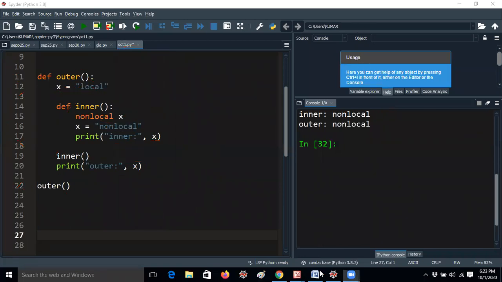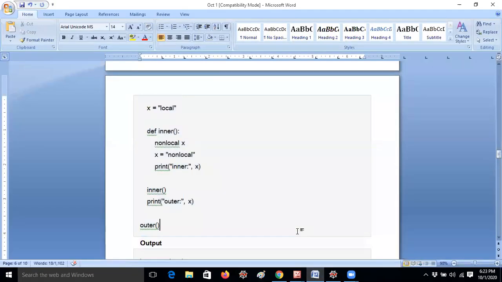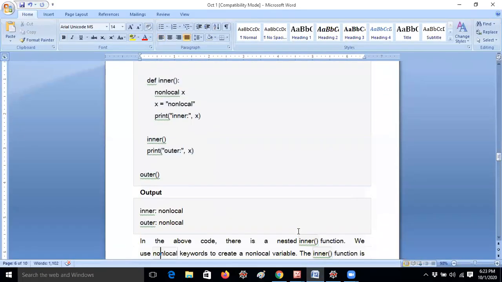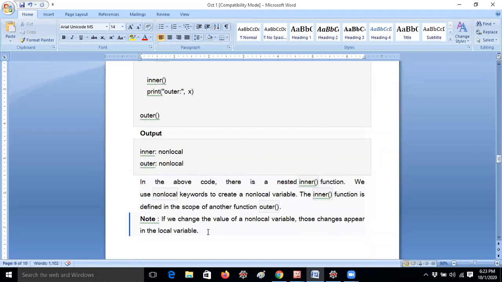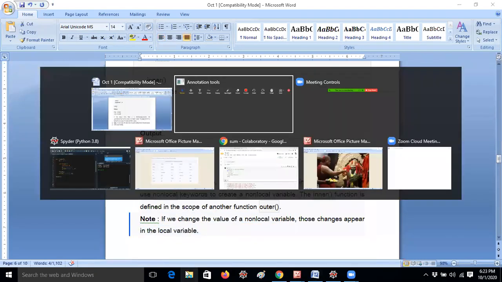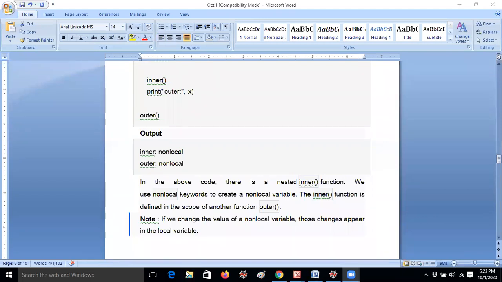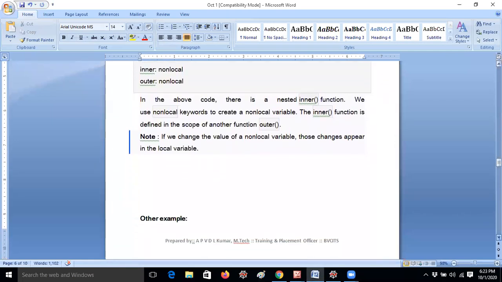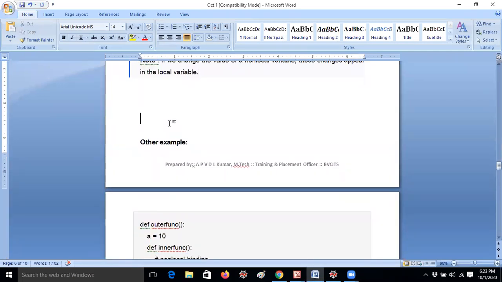So let me run the same example with one more example. Don't worry, don't get confused. But you can see here, if we change the value of a non-local variable, those changes appear in the local variable. This is a very important point you have to understand. That means whenever you're changing the non-local values, those variables' values will be changed automatically in the local variable also. Other example, I'm telling other example.